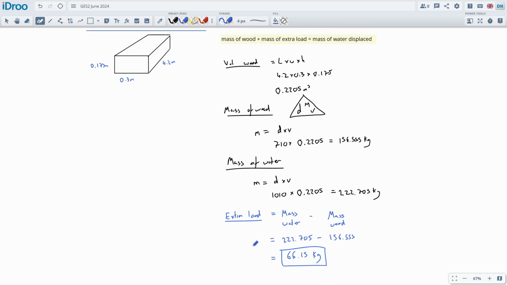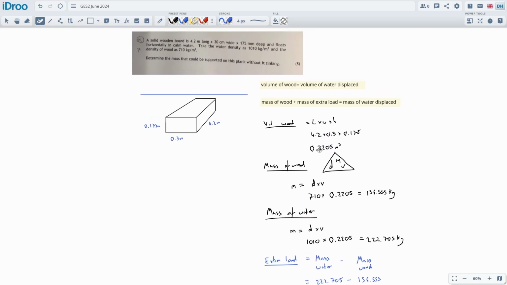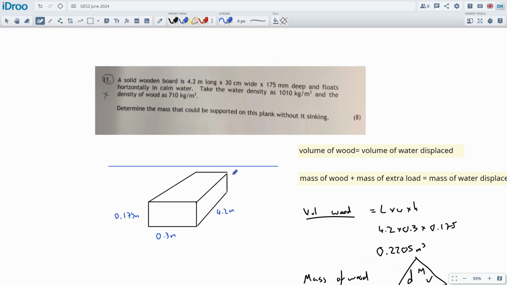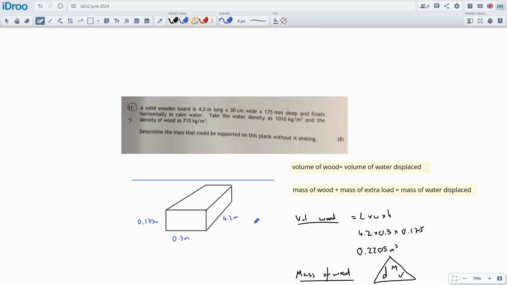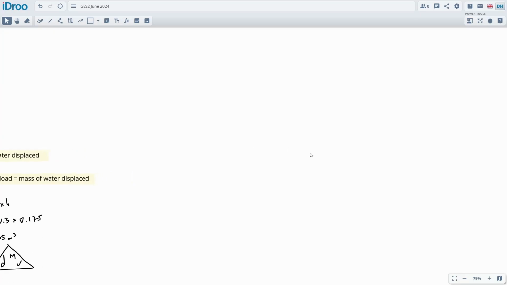66 kilograms is the extra load that could be supported, and that for 8 marks is very nice, very quick, very easy, and all pretty intuitive and easy to see what's going on. That was number 11. Okay, let's do number 12.